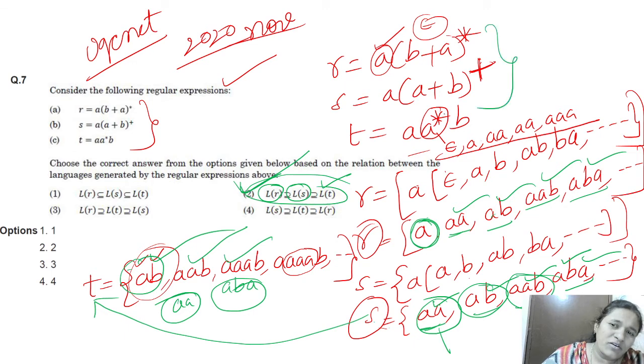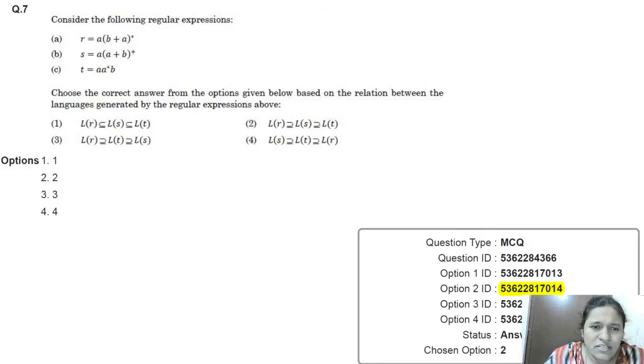If you write some strings, then it is enough. Just 5 to 6 strings we have to write and we have to compare. Then we will come up with the right answer. That's why option 2 is the right answer here.